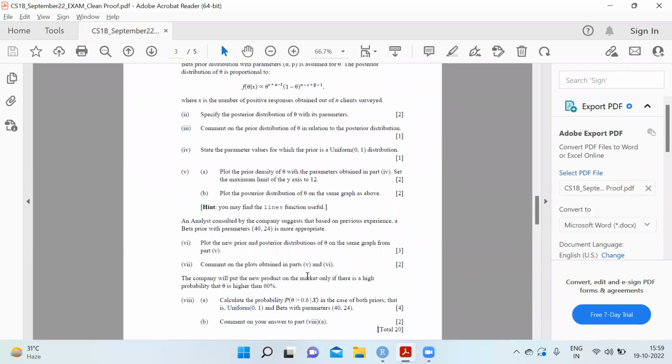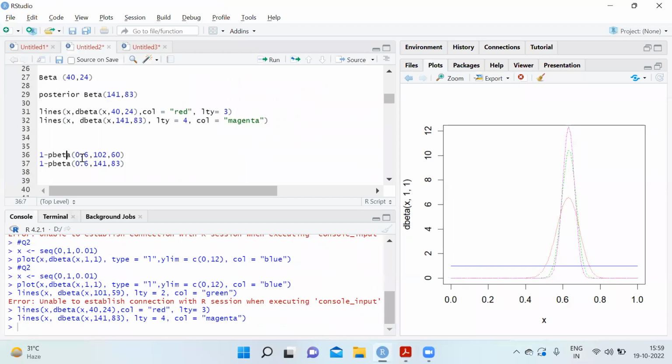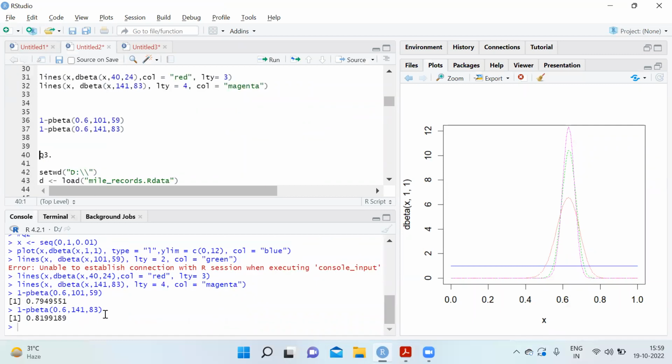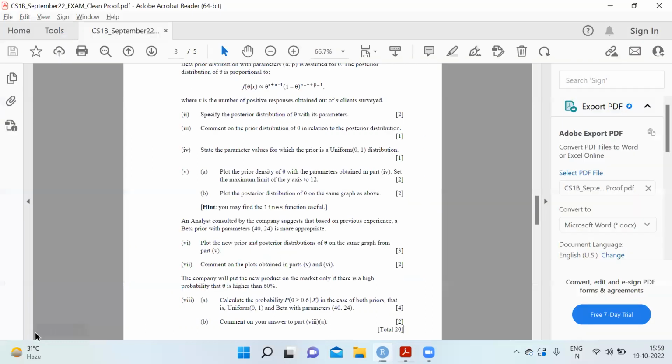Now the company will put the new product on the market only if there's a high probability that theta is higher than 60%. Calculate the probability that theta is greater than 0.6 in case of both the priors, that is, uniform and the analyst's. So we have to use both the posterior distributions. This was 101,59, sorry. So 1 minus pbeta, this is 0.7949 and this is 0.8199189. Okay.